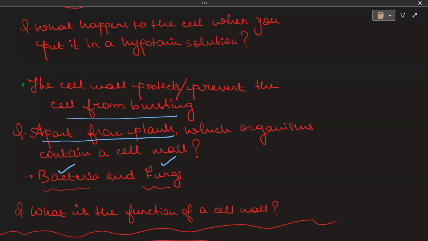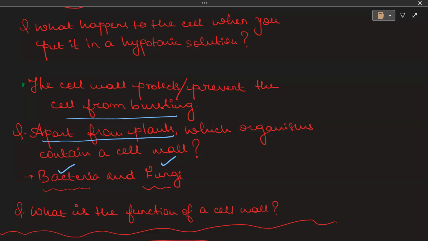Always remember, whenever we put a cell in a hypotonic solution, the cell will swell and get swollen up. And if we put the cell in a hypertonic solution, then the cell will shrink. Got it?